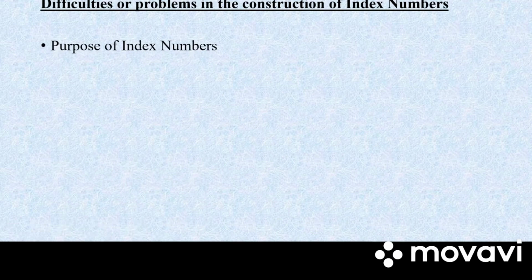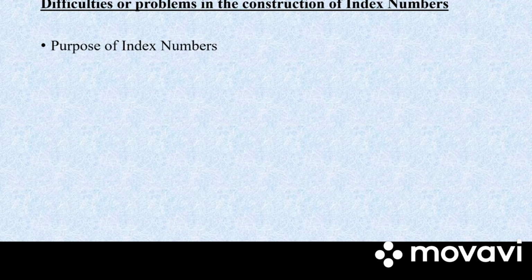Next we have difficulties or problems in the construction of index number. First we have purpose of index number. There are different types of index number constructed with different objectives. So one must know the objective behind constructing an index number. So this is a difficulty faced, a problem in constructing an index number, that the purpose is not well defined.